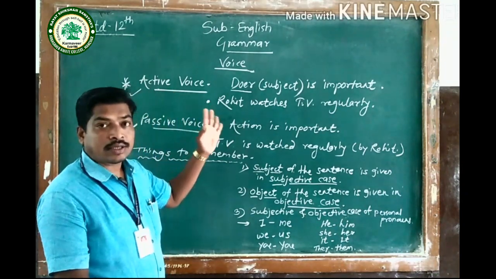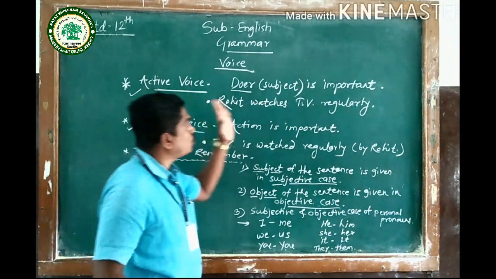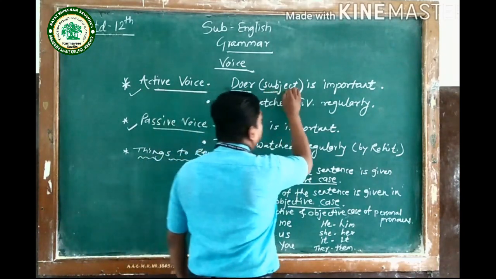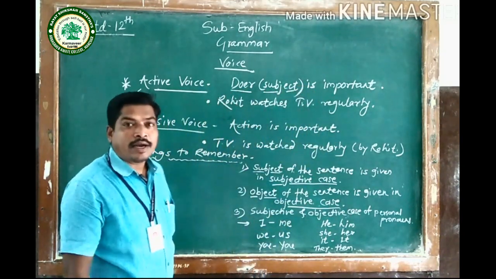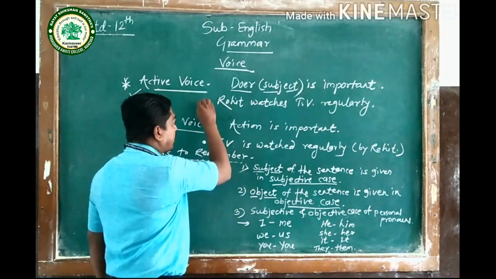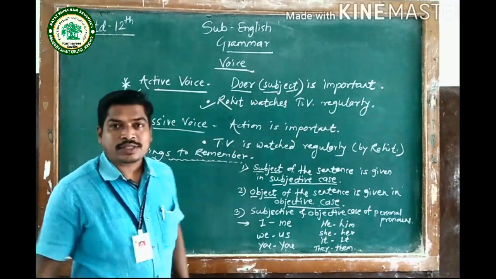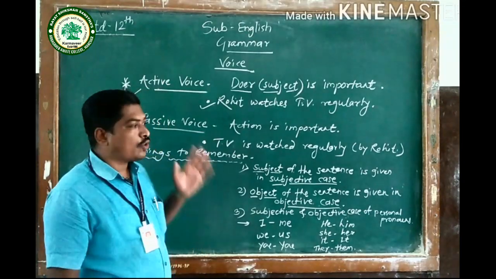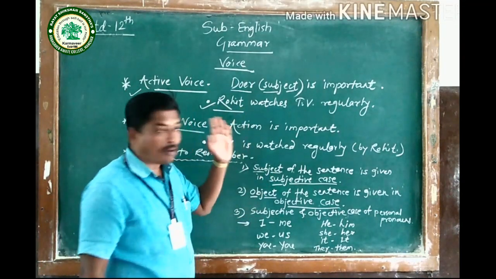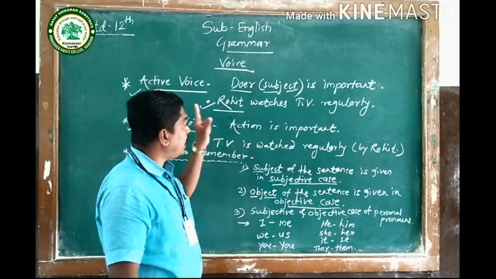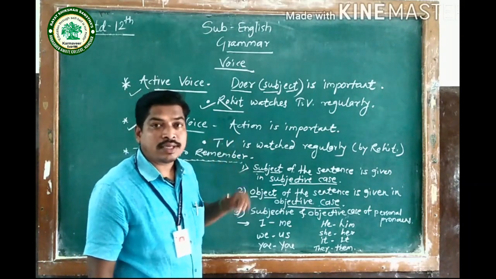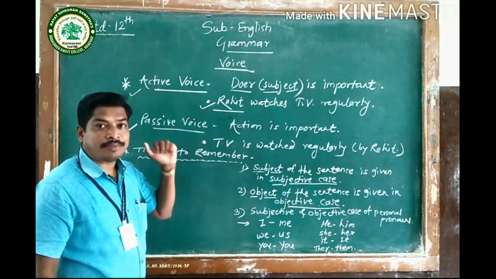In active voice, the doer, or the subject of the sentence, is important. For example, the example is given here. Rohit watches TV regularly. In this sentence, Rohit is the doer of the action. That is why the doer or subject is important. So importance is given to the doer, the subject.